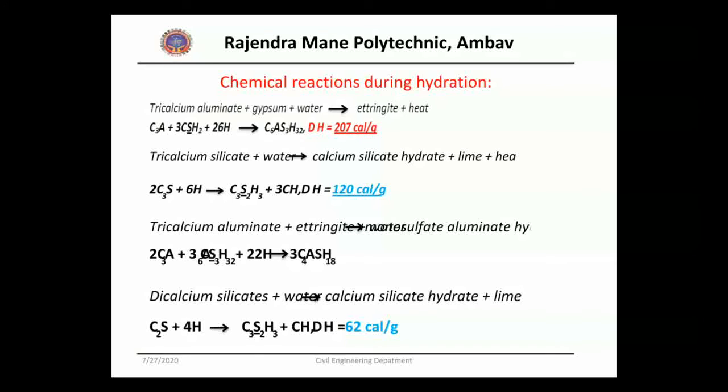This reaction generates less heat and proceeds at a slower rate. That means the contribution of C2S to the strength of the cement paste will be slow initially. This compound is, however, responsible for the long-term strength of Portland cement.